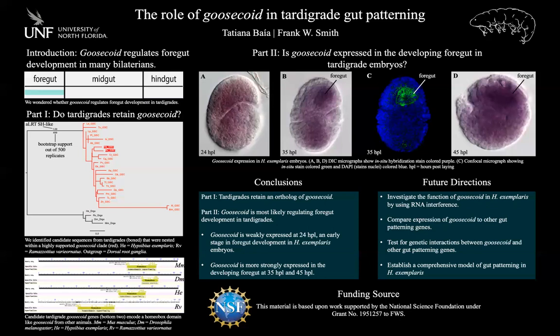Some future directions we plan to take this research in include using RNA interference to investigate the function of goosecoid in tardigrades, as well as comparing goosecoid's expression to other gut patterning genes, and using goosecoid to establish a more comprehensive model of the tardigrade gut, because little is known about the tardigrade gut.